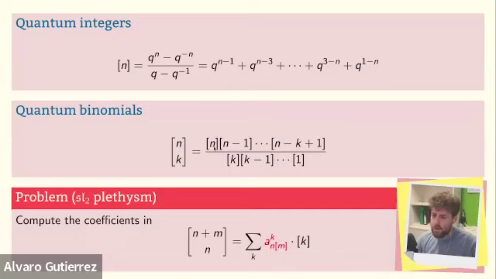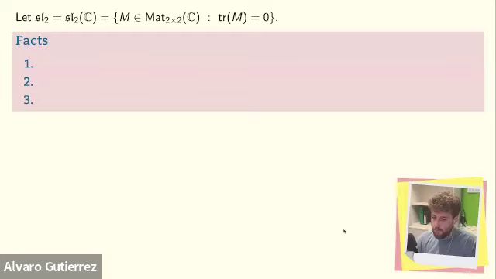All right. And the name SL2 plethysm, of course, doesn't come from this version of the problem. It comes from representation theory. And let me introduce it to you. I just need very basic facts about SL2, which is the 2x2 matrices over C with trace 0. And I'm looking at it as a Lie algebra. So it has a Lie bracket, but this is not really that important now.